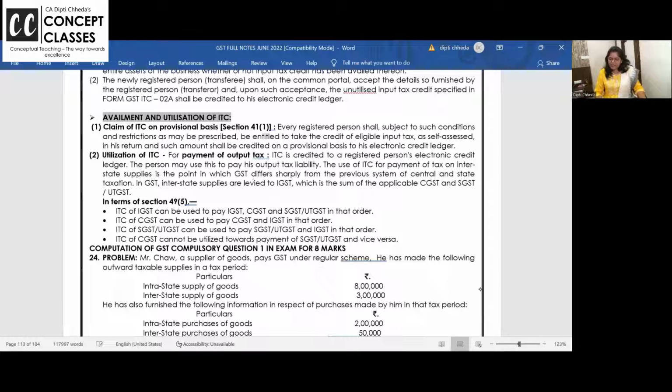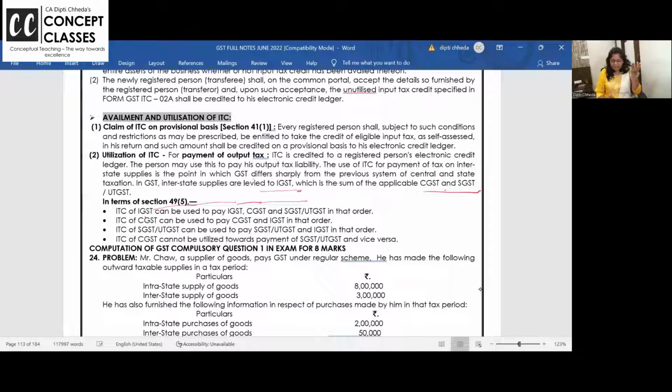Can we take credit of the ITC? Yes. Now, how do you utilize the ITC? The use of ITC for payment of tax on interstate supplies is the point in which GST differs. In GST, interstate supplies are levied as IGST, and if it is intrastate, you charge CGST and SGST. This is just like a revision, so I'm going a little fast. If your ITC is IGST, it can be set off to pay IGST, then CGST, then SGST.